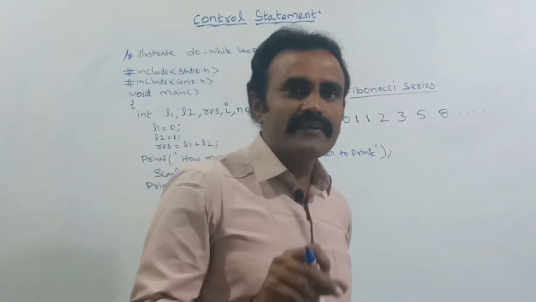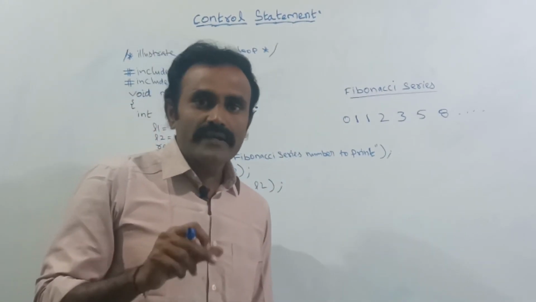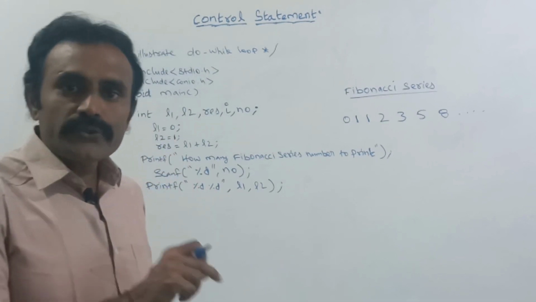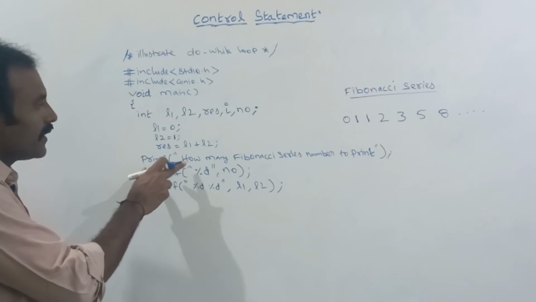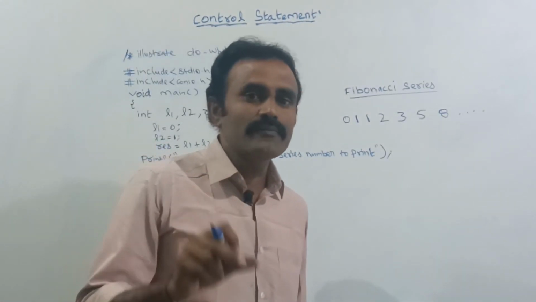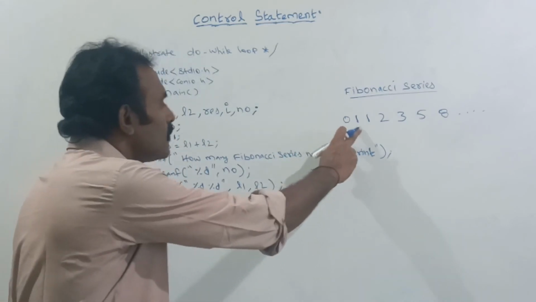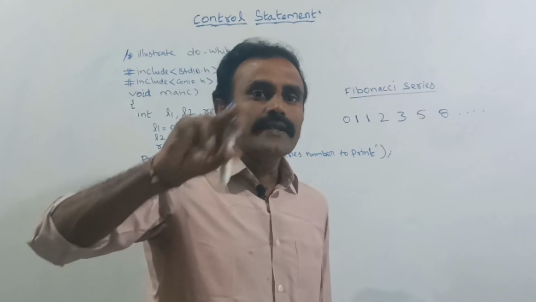See here, we didn't declare the loop. So now only we are going to use the loop. Before using the loop, I had printed the two numbers. Suppose we need 5 numbers: the first two numbers were displayed, so in the loop we need the next 3 numbers only.